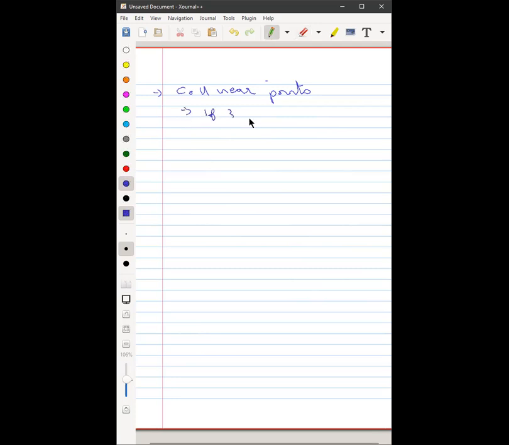If 3 or more points lie on the same line, then they are called collinear points. Otherwise, they will be called non-collinear.